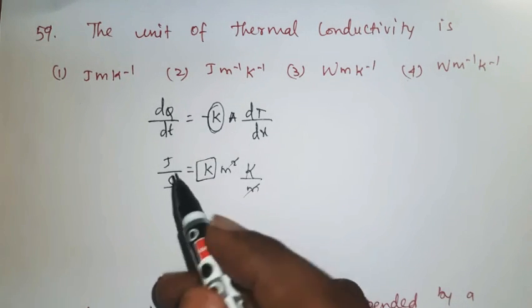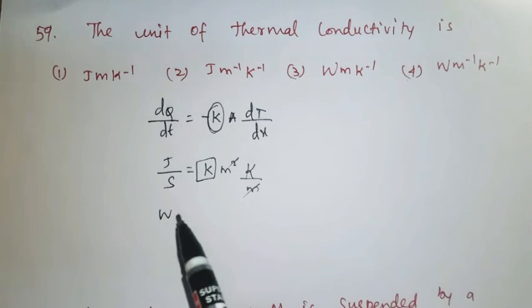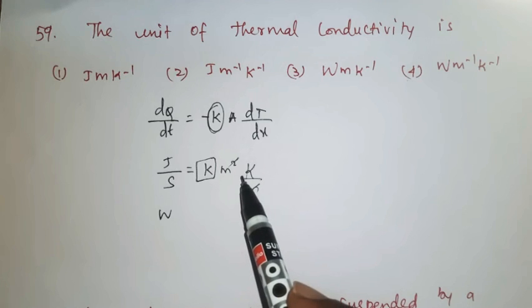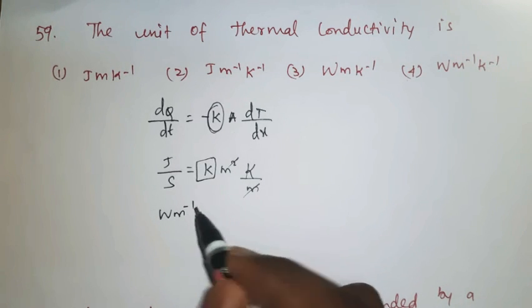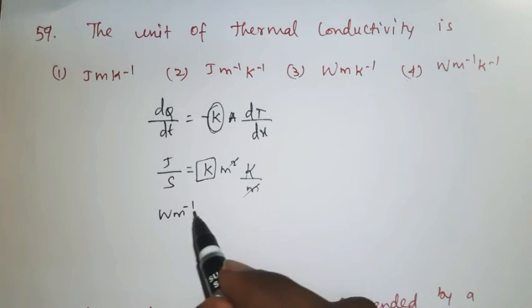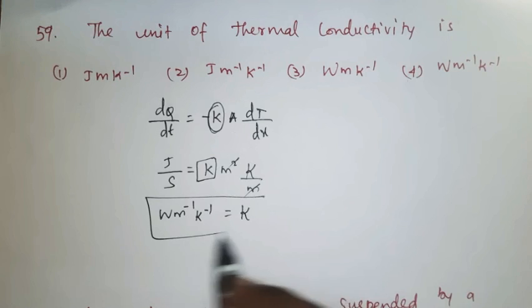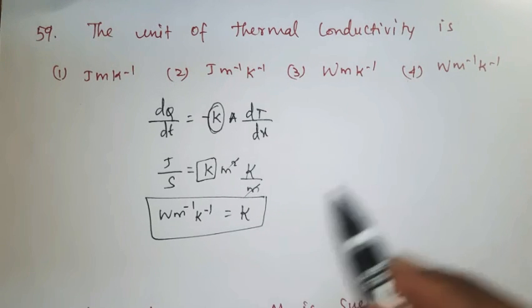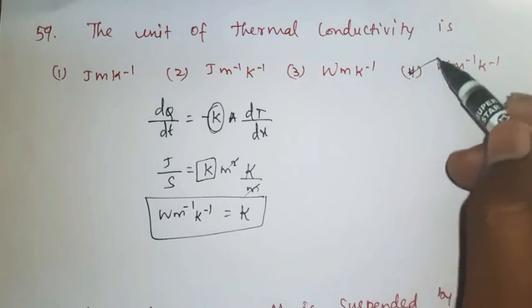So joule per second is watt. We know that, because according to that question we are changing it as watt. This Kelvin and meter will come to this side. So meter came here means meter power minus 1, then Kelvin came here means Kelvin power minus 1, is equal to K. So this is the unit of thermal conductivity: watt meter power minus 1 Kelvin power minus 1. So according to this, the fourth option is the right answer.